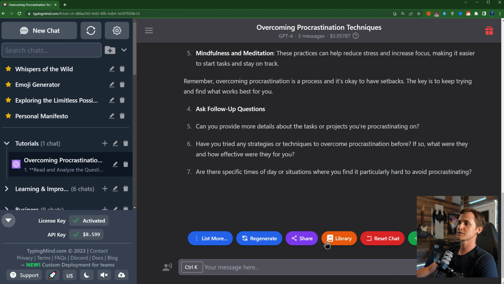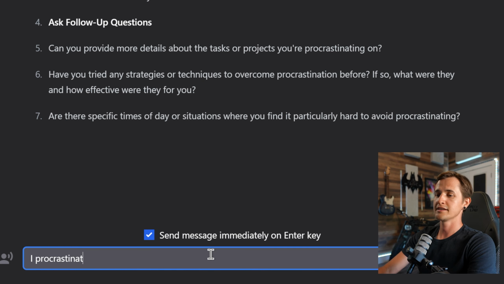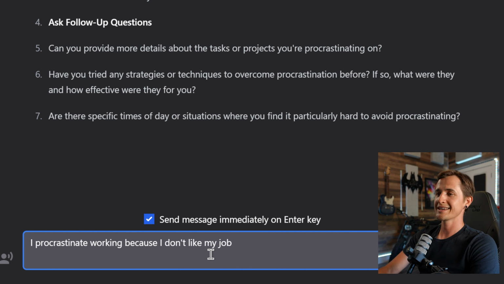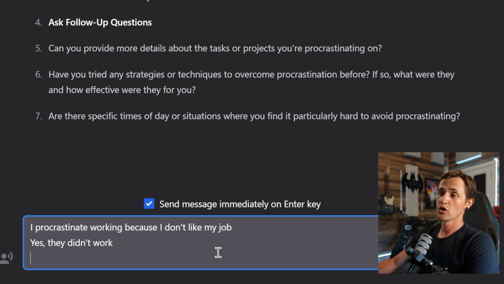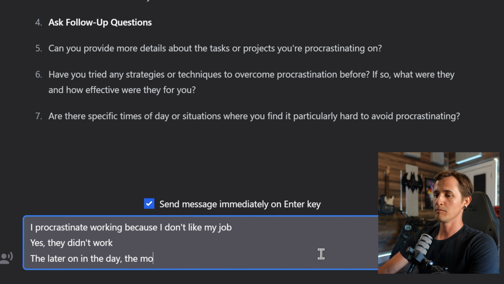So more details about the tasks you're procrastinating on. So let's say I procrastinate working because I don't like my job. Have you tried any strategies or techniques to overcome procrastination? Yes, they didn't work. Any specific times of day or situations where you find it particularly hard to avoid procrastinating? The later on in the day, the more I procrastinate because I'm tired.